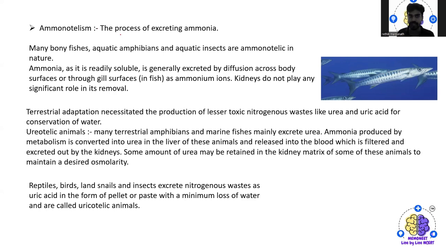That means ammonia, being readily soluble, is generally excreted by diffusion across the body surface, or with the help of the gill surface when I'm talking about fishes, as ammonium ions. The kidney doesn't play any major role in removing this ammonia from the body.